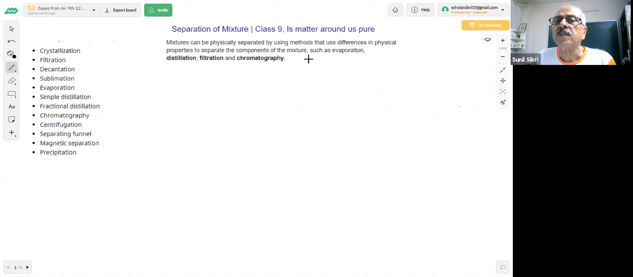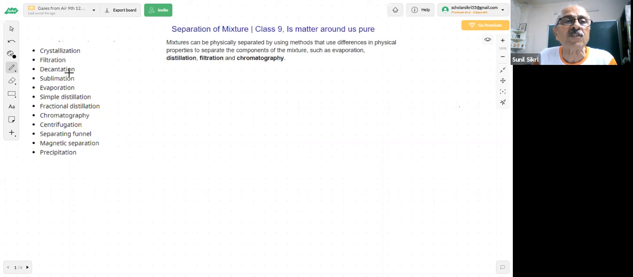For example, certain liquids evaporate. You know that if I heat a liquid, what happens? Evaporation. You are very familiar with the evaporation of water. You are also familiar with the evaporation of certain liquids like alcohol and acetone. These liquids are highly volatile. So if you just heat them, they will evaporate. Here we have discussed distillation, filtration, chromatography.